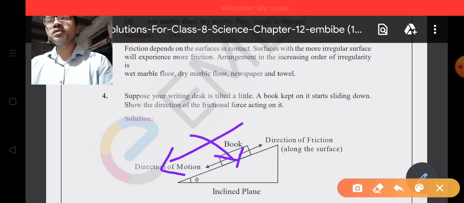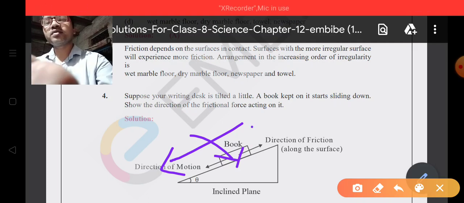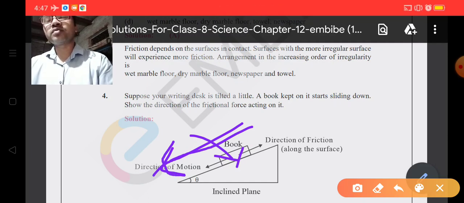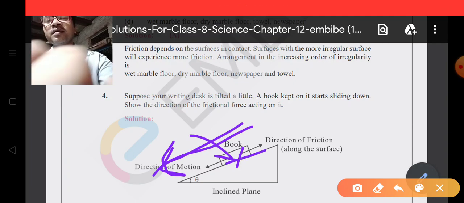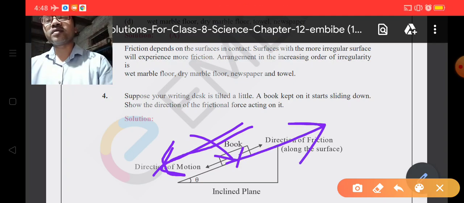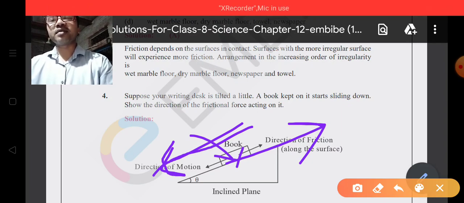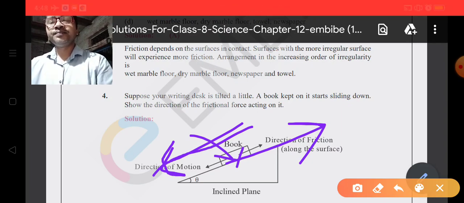So students, you know that the frictional force always tries to oppose the motion. If the object is moving downward, there must be a force which tries to oppose the motion, upward, or you can say opposite to the direction of motion. So that is tangent to the surface and opposite to the motion.